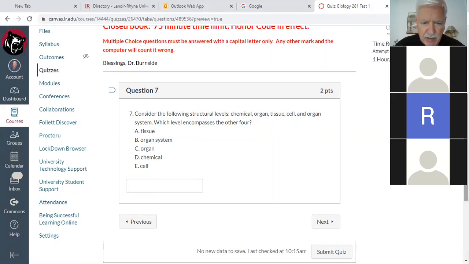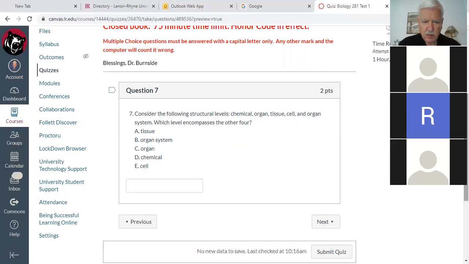Do you see why it's B instead of C? There could be multiple organs within a single organ system. It's asking for the biggest one. When you encompass something, that means you include it. An organ doesn't include the whole system. For example, the kidney is an organ, and it's part of the excretory system because there's also ureters and a urinary bladder in that system.